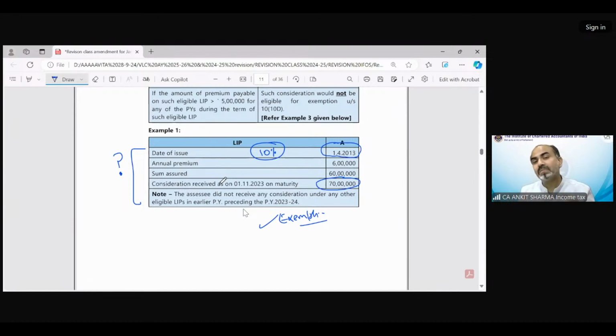So please do not repeat your mistakes. Making mistakes is a different thing, but do not repeat them. That is going to be definitely dangerous for your examination. So the first thing is you need to read the details of a question in detail. So that was a year. If you miss the year, your answer will be wrong. Even when you know the provision, if you do not read the question properly, you might not solve the question correctly. Okay. That was question number 1.